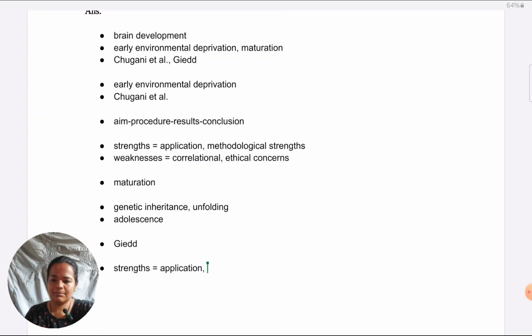Also, of course, again, methodological strengths are there. It is also a brain scanning study, MRI scanning. So it has the strength of being very accurate, giving a lot of credibility to the role of maturation in brain development.